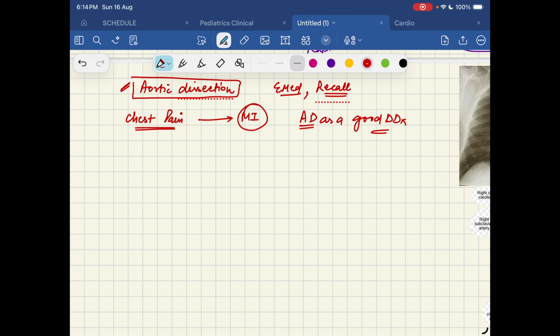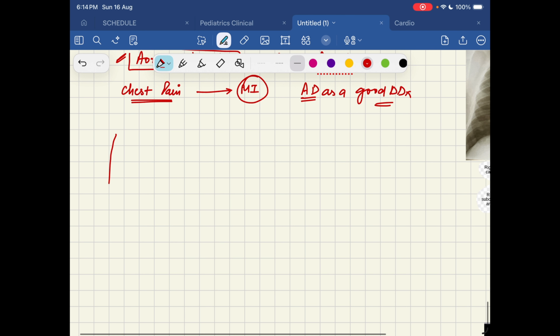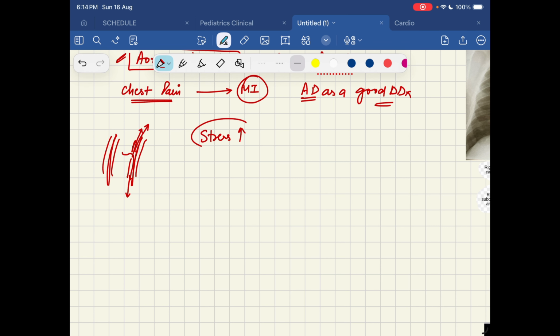So let's proceed now. So what happens is, for example, if this is our aorta, in the aorta, the wall has 3 layers. So in one of the layers inside, there is a tear. Okay, so if this was a normal wall, and then there becomes a tear. Now this tear can extend proximally or distally and produce such kind of symptoms. So what is the cause that is causing such kind of tear in the aorta? When there is high stress on the wall, what can that be? It is due to chronic hypertension. It can be due to smoking or atherosclerosis.